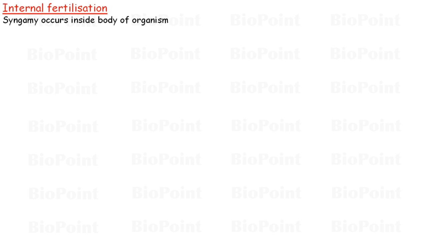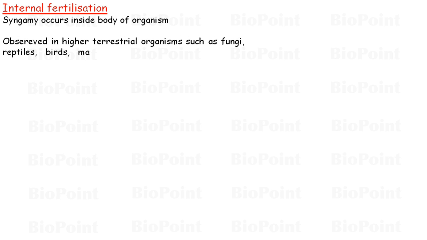The next type of fertilization is internal fertilization. As the name suggests, in internal fertilization, syngamy occurs inside the body of the organism. Internal fertilization is observed in higher terrestrial organisms such as fungi, reptiles, birds, mammals, bryophytes, pteridophytes, gymnosperms, and angiosperms.